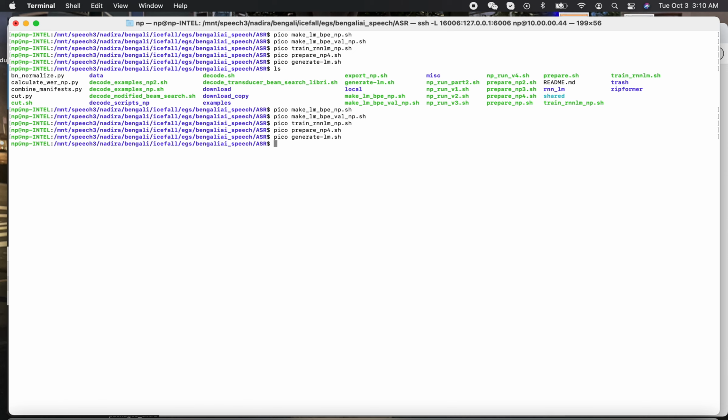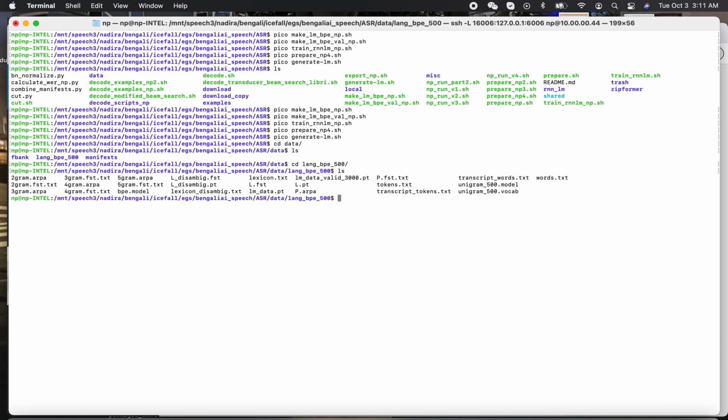So we're gonna generate 2 gram, and I want to show you all the things which were generated. So they all gonna end up here. This is LM data that we generated, LM data, 2 gram, 2 gram.